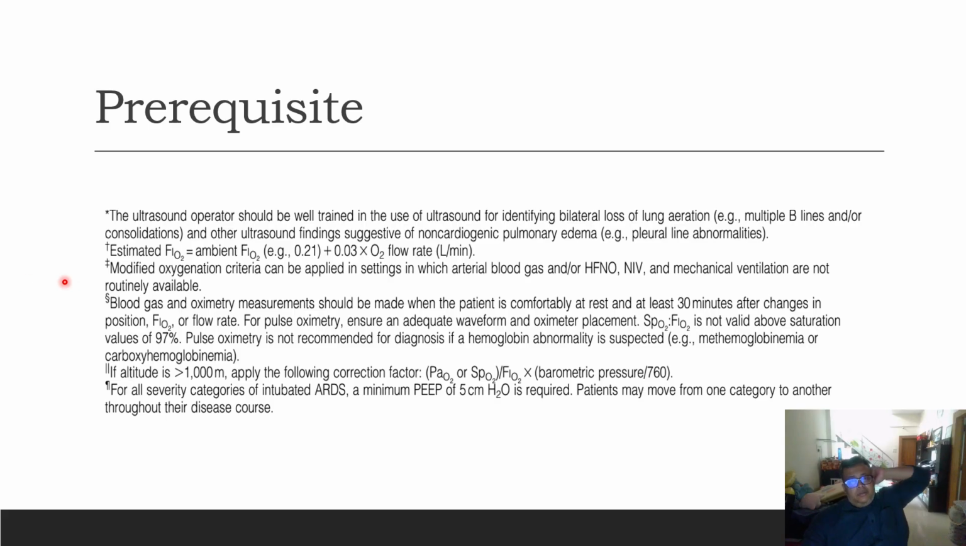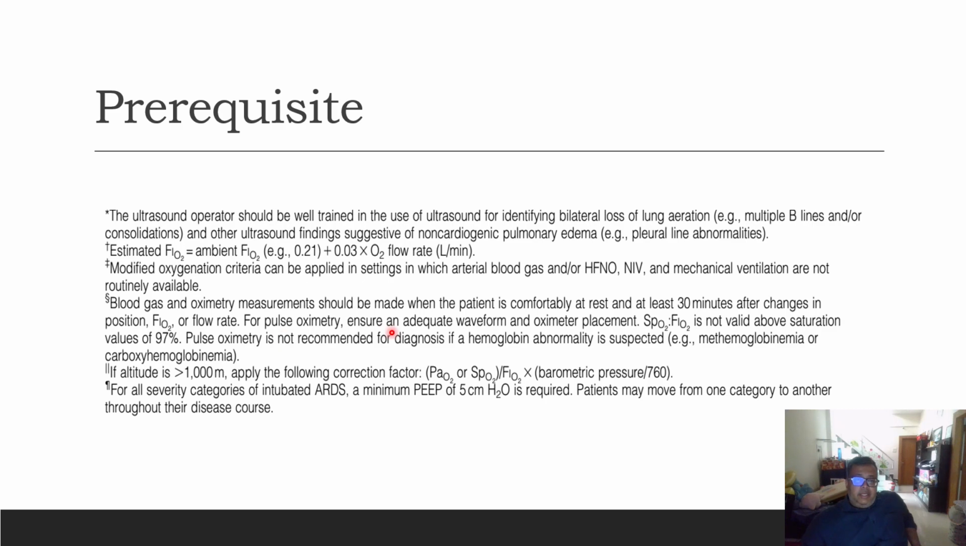Prerequisites are the ultrasound operator should be well trained in the use of ultrasound for identifying bilateral loss of aeration, for example multiple B lines or consolidation, or other ultrasound findings suggestive of non-cardiogenic pulmonary edema. Modified oxygenation criteria can be applied in settings in which arterial blood gas or HFNO, NIV or mechanical ventilation are not available. Now, blood gas and oximetry measurement should be made when the patient is comfortably at rest and at least 30 minutes after changes in position.